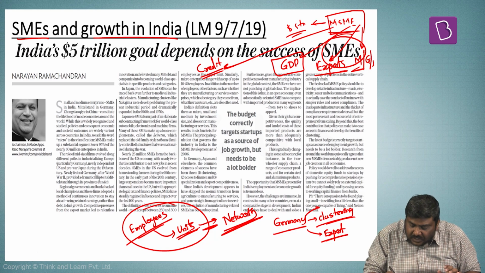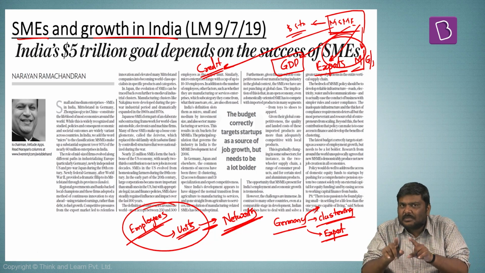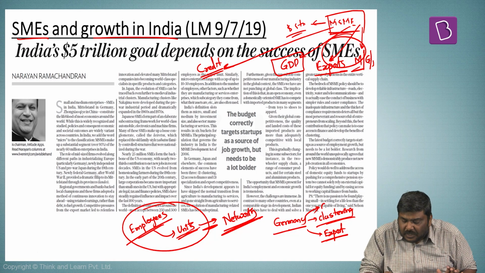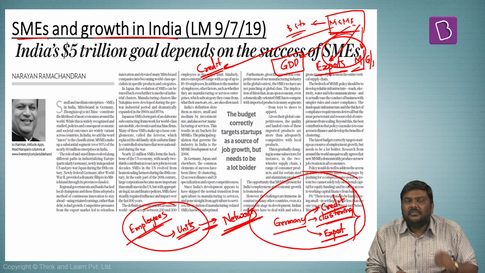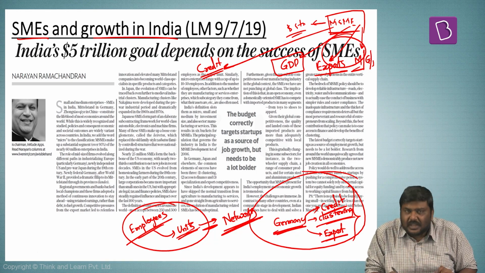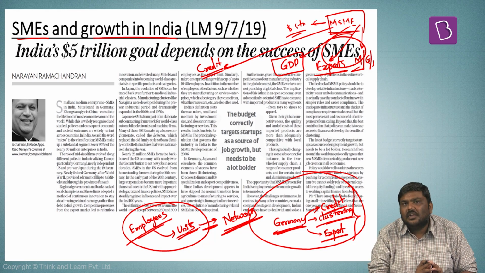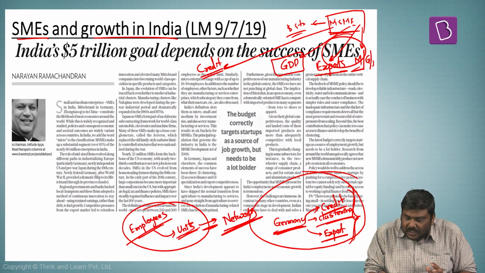Apart from this, the third reason which has led to the success of SME units in Germany is availability of credit. So as per this article, these are the three reasons which have made the SME units in Germany very successful. And these three are the issues in case of India.